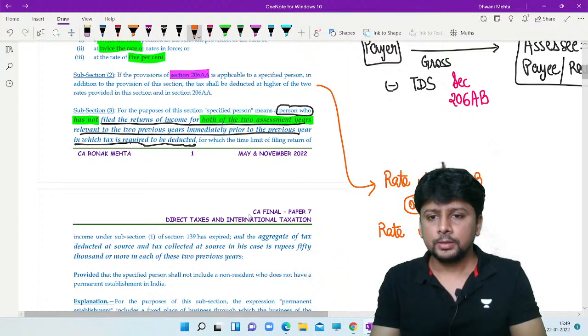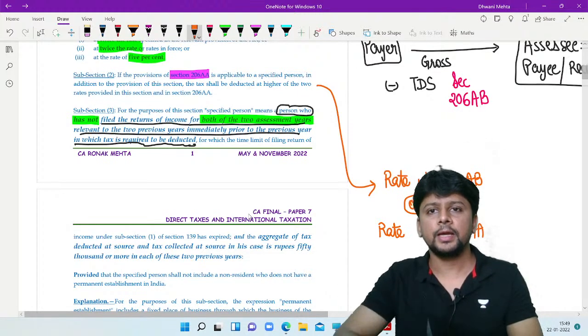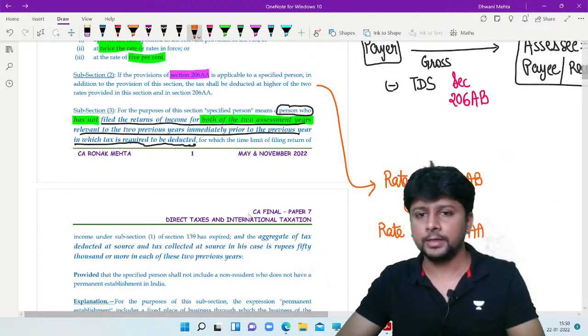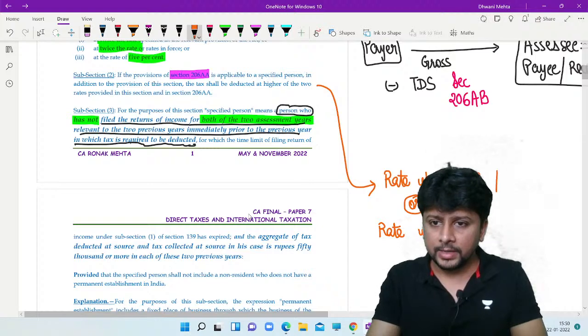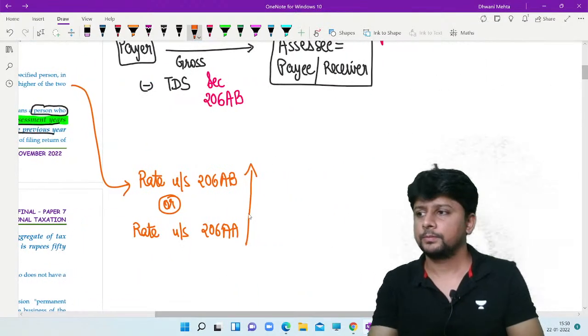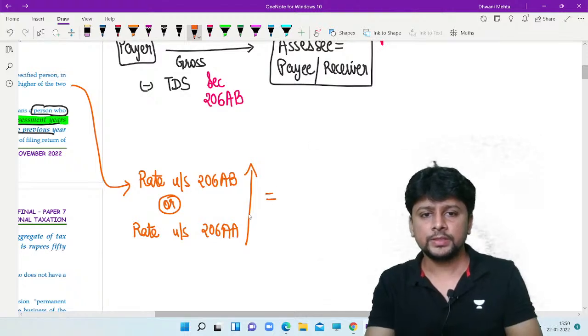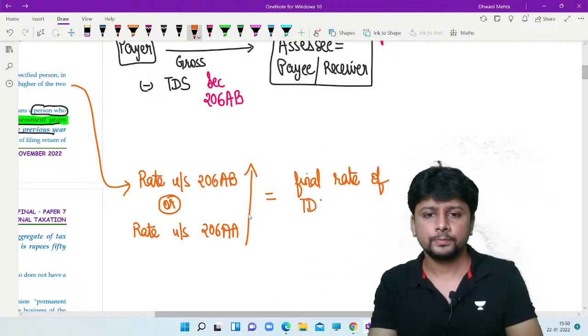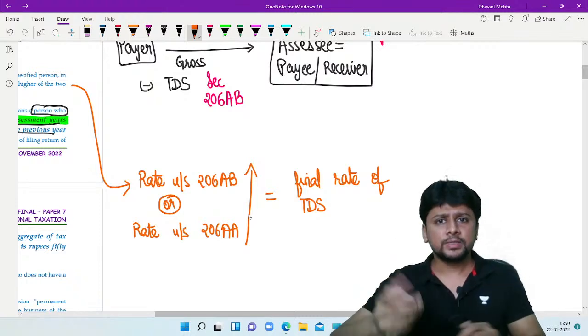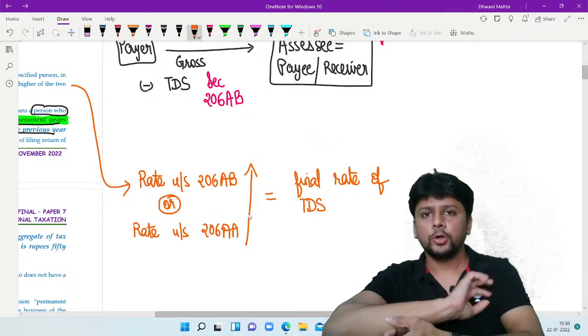Compare it with the rate that is decided as per 206AA, the original rate given in the section, or 20%, whichever is higher. And then compare the higher of these two rates. This will be the final rate of TDS. So this means multiple examples can be thought of, but the bottom line is very simple.